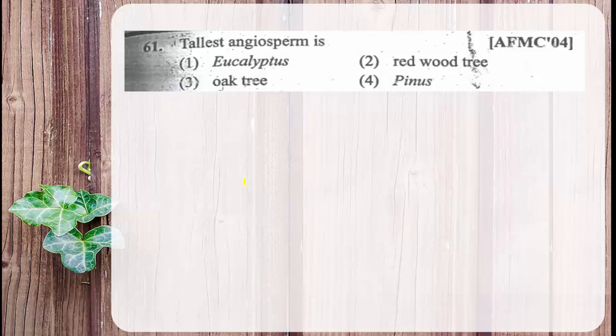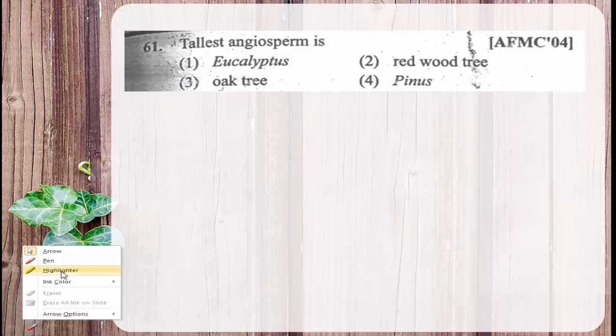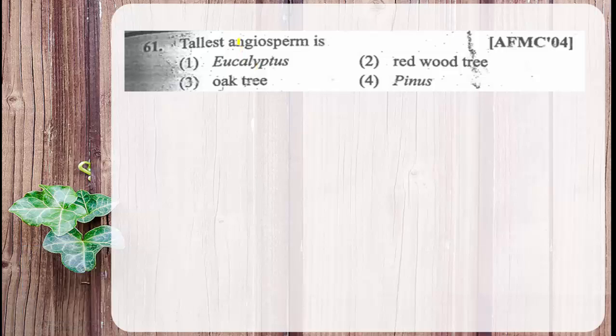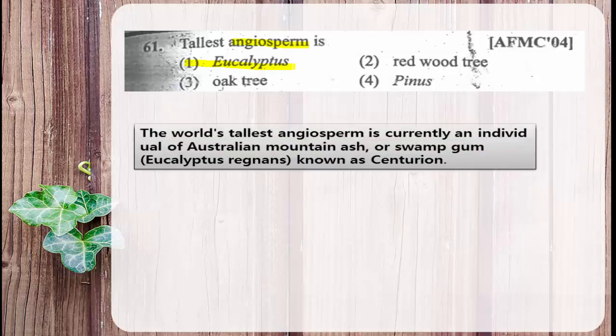Tallest angiosperm is, previously it was the tallest plant, but now the question is with reference to the tallest angiosperm. If the question is only tallest plant, the answer is redwood, but here the specification is given, tallest angiosperm is asked, and the answer is eucalyptus.